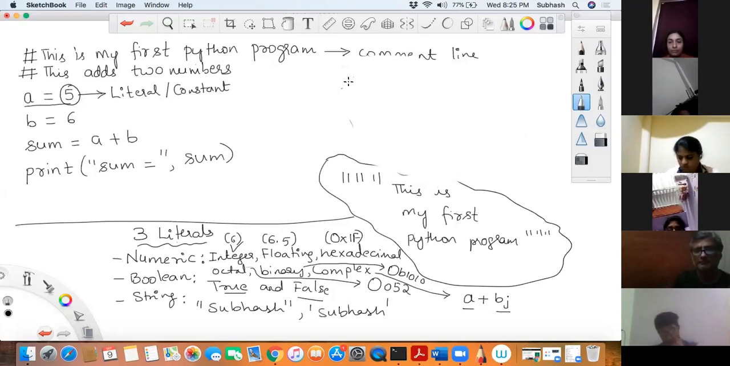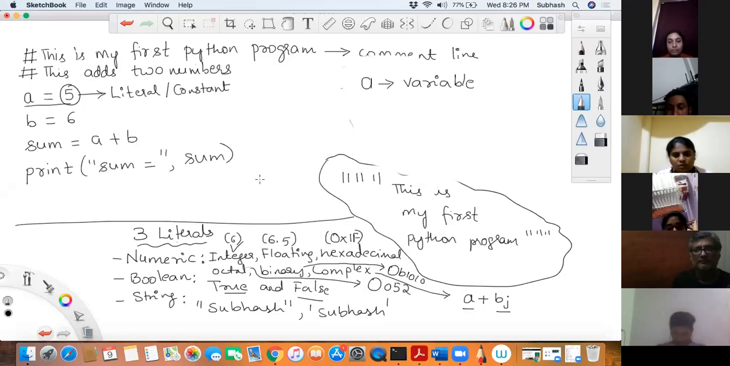Now, a is basically called a variable. What is a variable, by the way? You would have definitely come across something called a variable in any programming language. Generally, not in Python or anything like that, in any programming language, what is basically a variable?